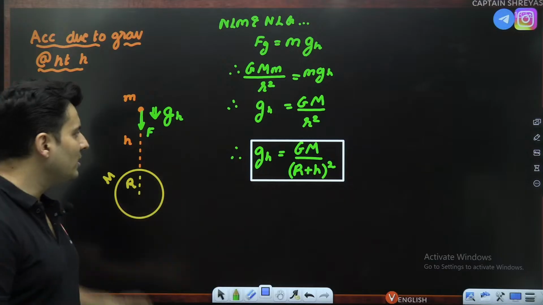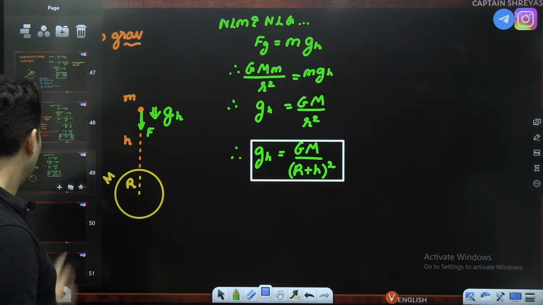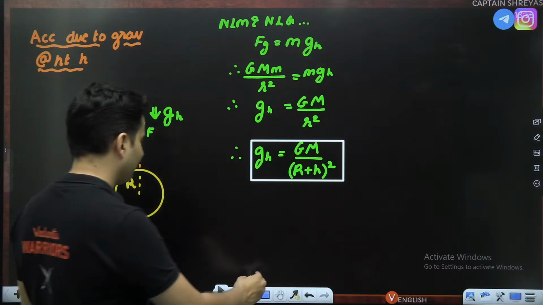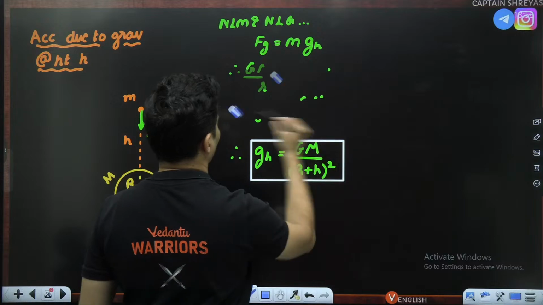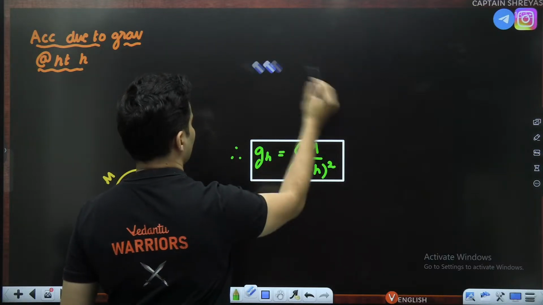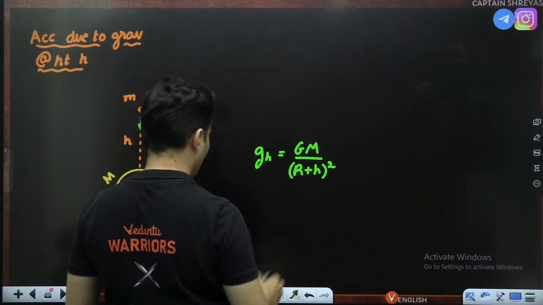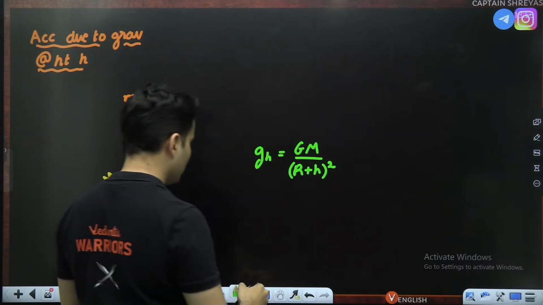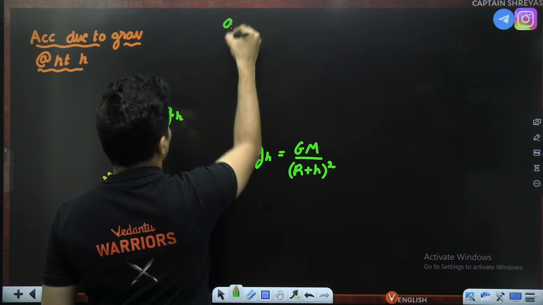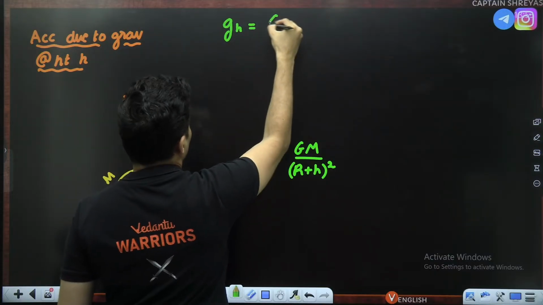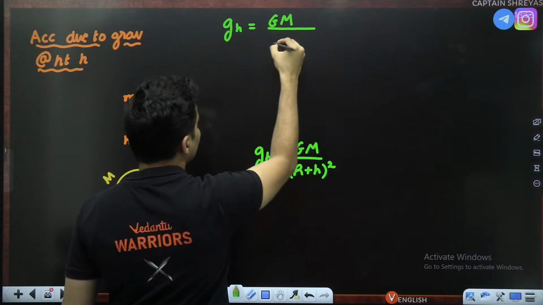But usually what happens is that when the heights are large, you don't use this formula.